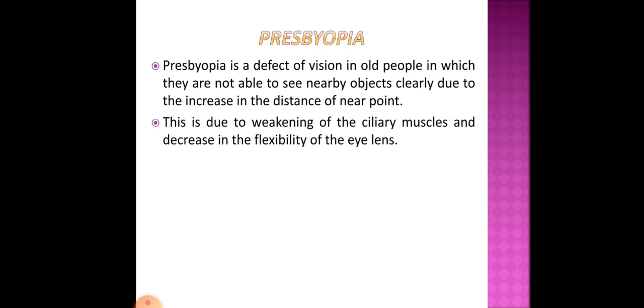It is due to weakening of the ciliary muscles and decrease in the flexibility of the eye lens. Due to old age, the ciliary muscles become weak and there is a decrease in the flexibility of the eye lens. So for these two reasons, presbyopia occurs. It can be corrected by using a suitable lens.